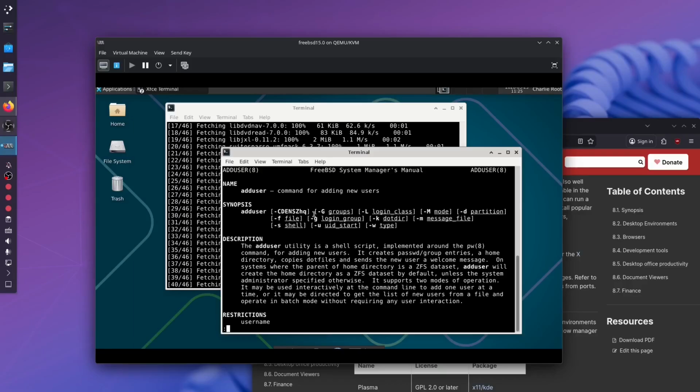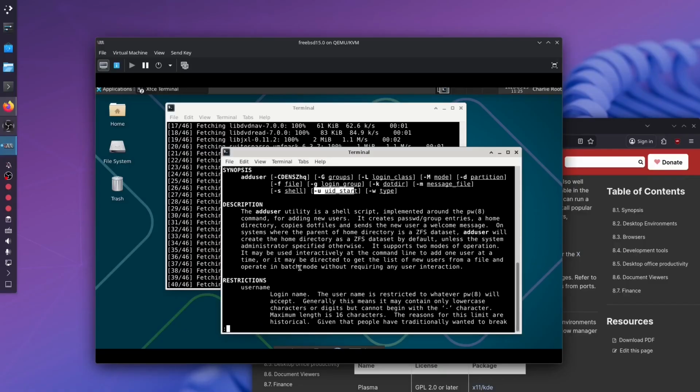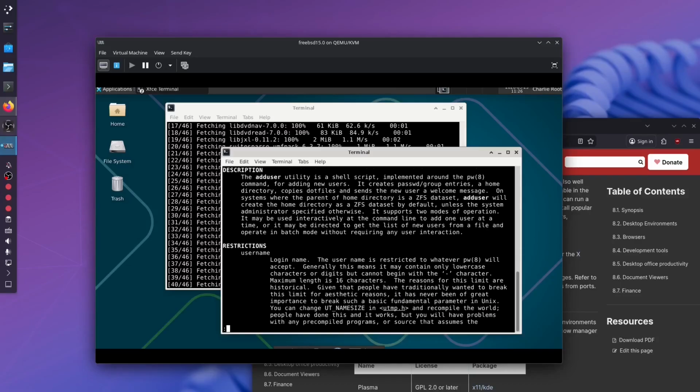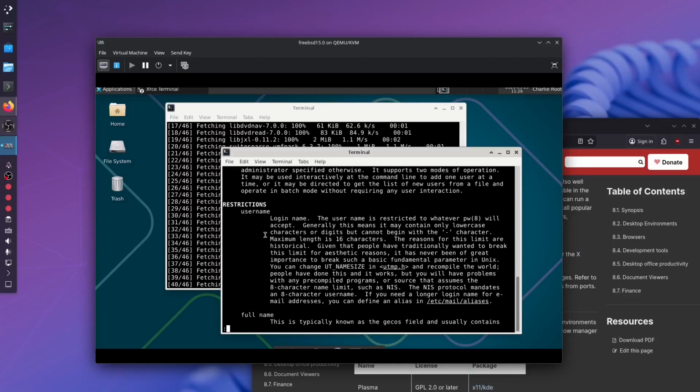Command for adding new users, and I have no idea what that means. Is this just? I'm not sure. Groups. Okay, login class. I'm not sure what that is. Mode. I'm not sure what that is either. Partition again, not sure. A lot of this, the UID, I do know this one, but I'm not gonna set it. Some things, okay, username is the login name. I cannot use a scroll wheel, okay. Full name.